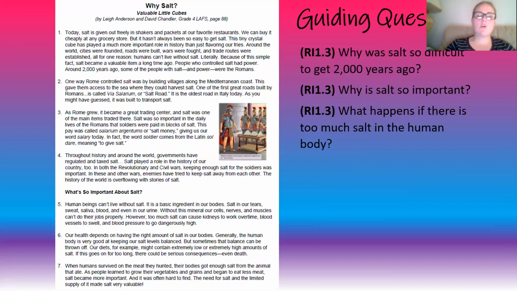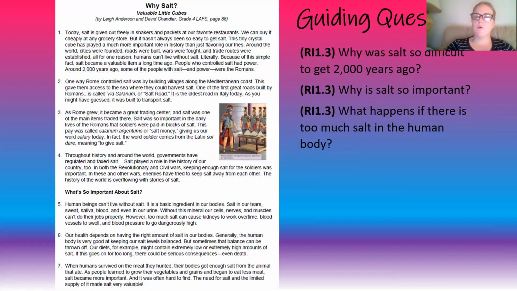Well, it says, but it hasn't always been so easy to get salt. This tiny crystal cube has played a much more important role in history than just flavoring our fries. So that tells me it wasn't always easy to get salt, but doesn't tell me why it was so difficult to get salt. Well, then it says one way Rome controlled salt was by building villages along the Mediterranean coast. This gave them access to the sea where they could harvest salt. So the Romans kind of blocked that area, so only they were able to get salt. So that would make it more difficult for everybody else to get salt. They would have to get the salt from the Romans.